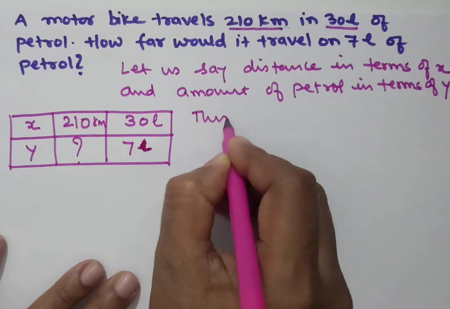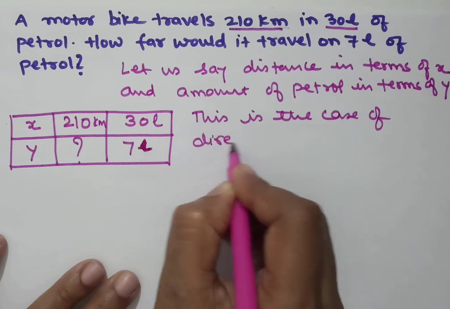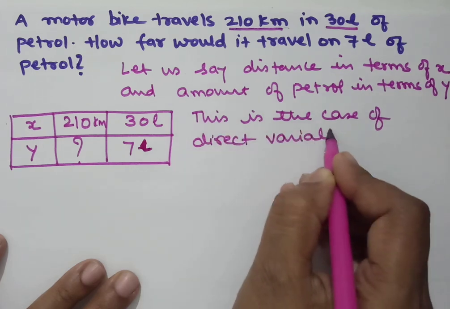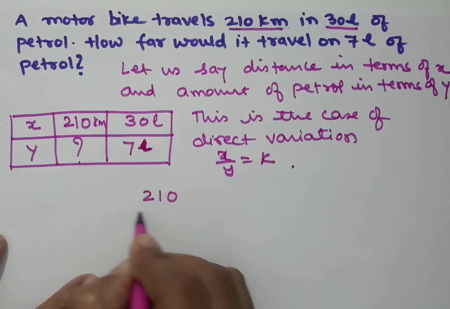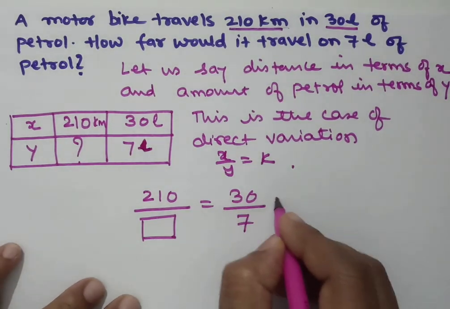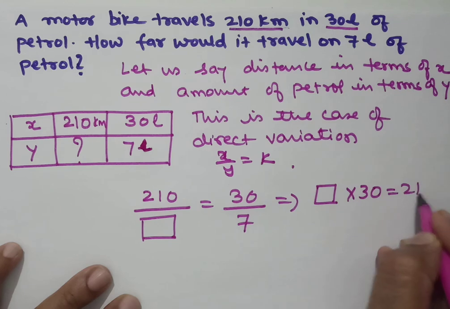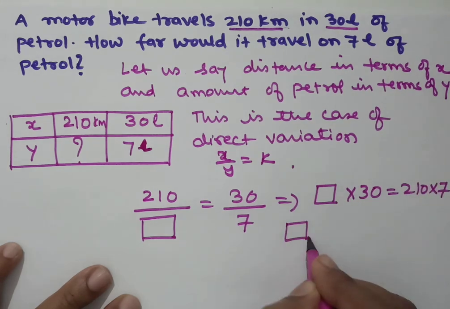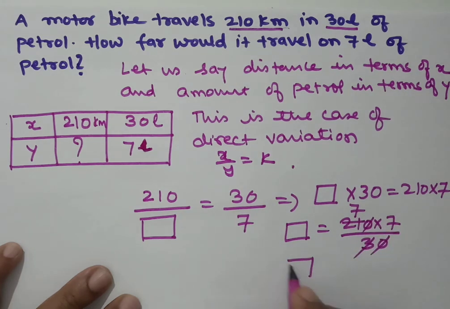So this is the case of direct variation. It is a case of direct variation, means what? x by y will be constant. So 210 by this unknown number will be equal to 30 by 7. So what does this imply? Box into 30 will give you 210 into 7. And therefore the box will be 210 into 7 by 30. So 0 0 cancel, 3 7s are 21. So this unknown number is how much? 49.